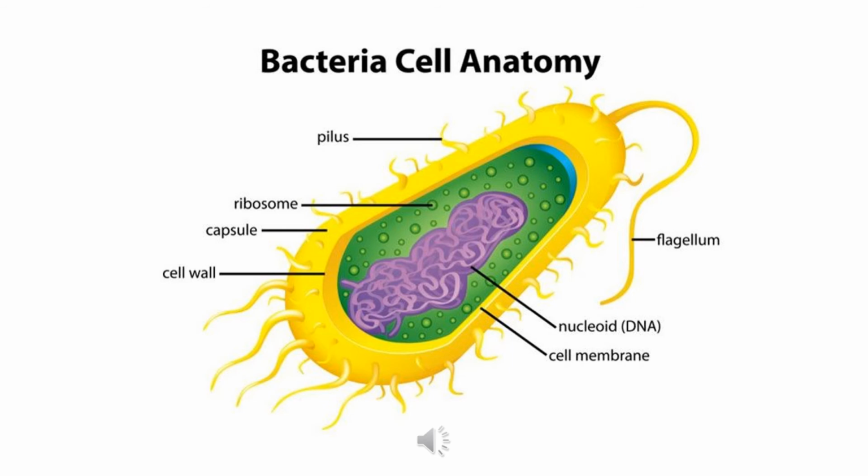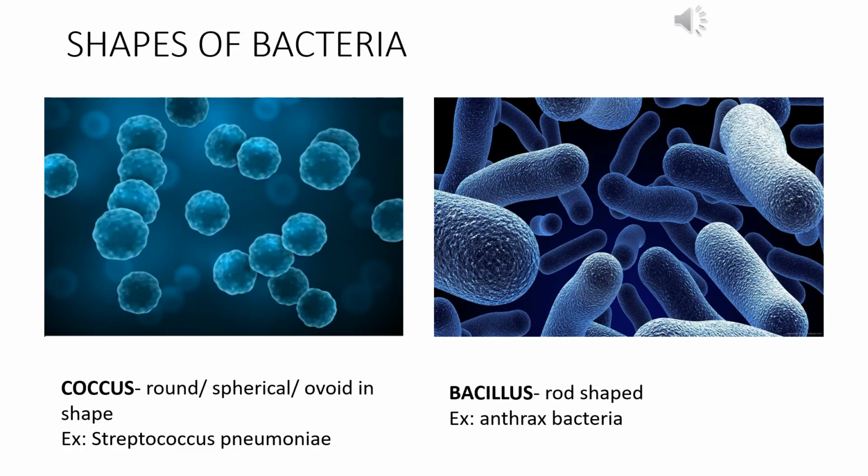The two very peculiar structures that are present in bacteria are the pilus and the flagellum. The flagellum is used for movement of the bacteria, and pilus is used for reproduction in bacteria. Depending on the different shapes of the bacteria, bacteria can be classified into four groups. The first one is called the coccus. Who are the coccus? The bacteria that have the round, spherical or ovoid shape are called the coccus.